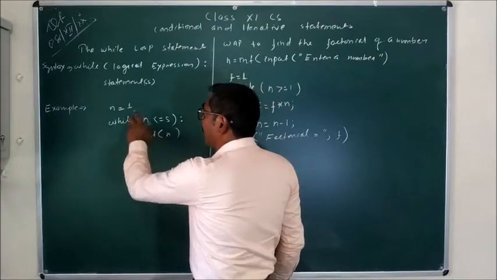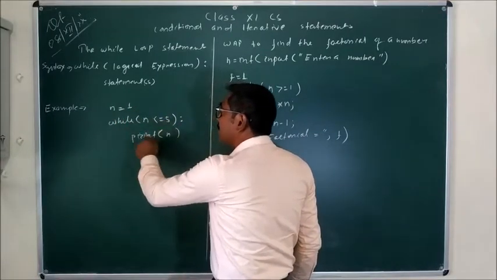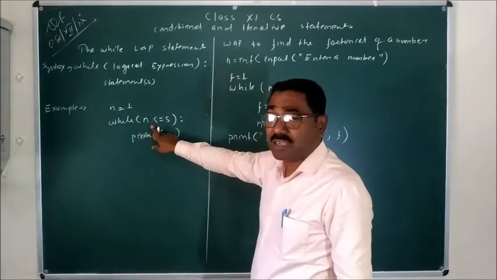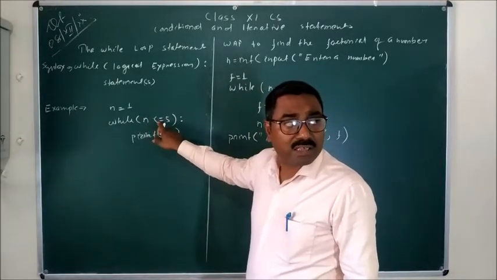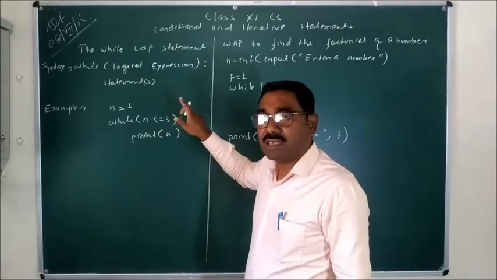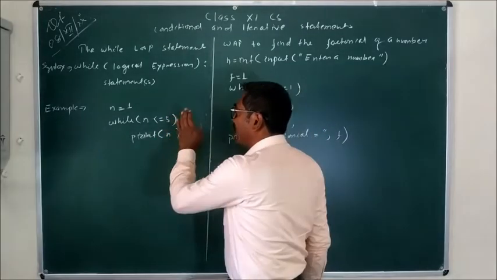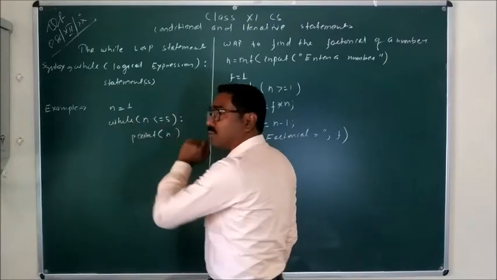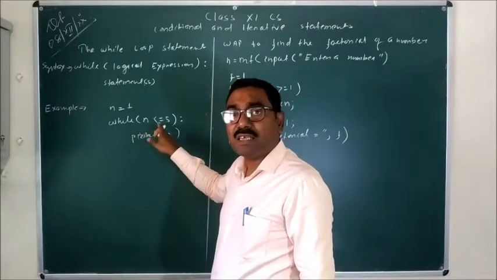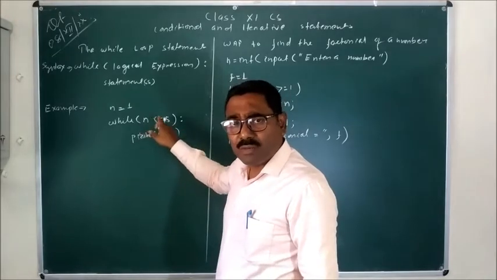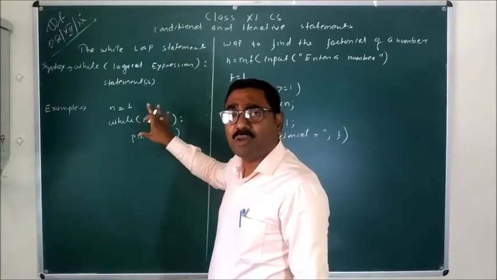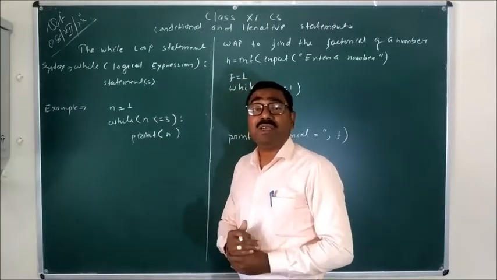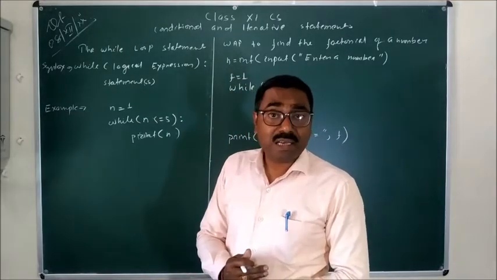So what happened here? Each and every time the value of n will be 1, and this loop cannot be terminated, because each time it checks the condition n less than or equal to 5, the condition is satisfied, so this statement will execute, and again it comes to the while. Again the value of n is less than or equal to 5. Yes, this is an unterminated loop. For that, the iteration statement is essential.